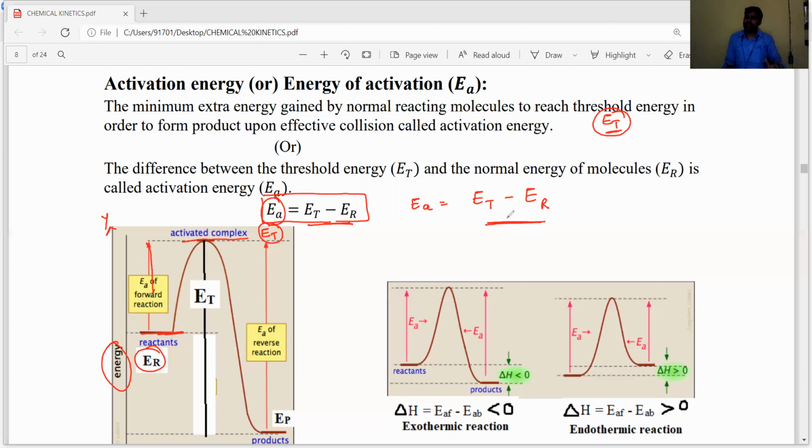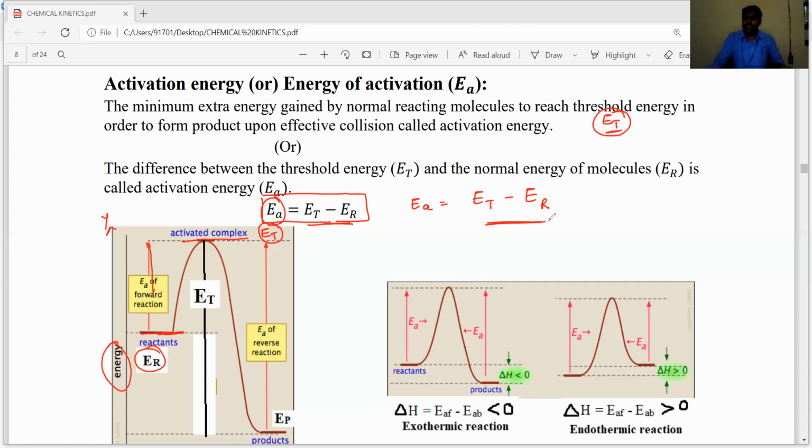Now, based on this activation energy, when reactants are converted into products, it is known as the forward reaction activation energy. If the products are converted into reactants, that is called the backward reaction. The difference between the forward reaction activation energy minus the backward reaction activation energy is known as the enthalpy of the reaction, delta H. By using delta H, we can very easily identify whether the reaction is exothermic or endothermic.